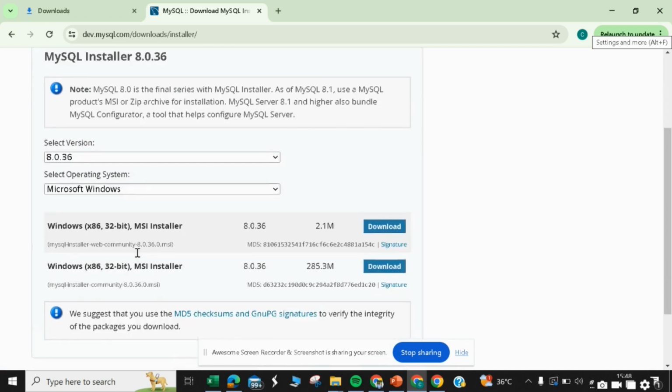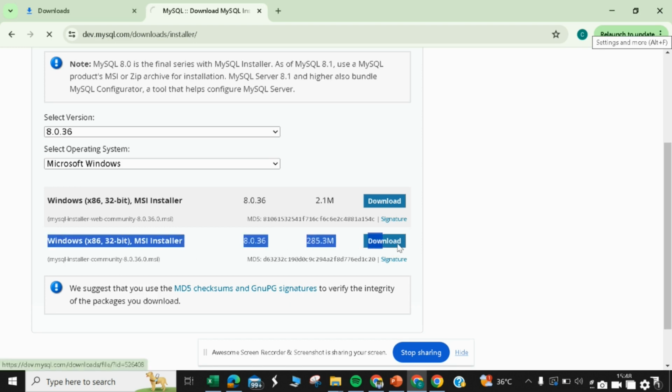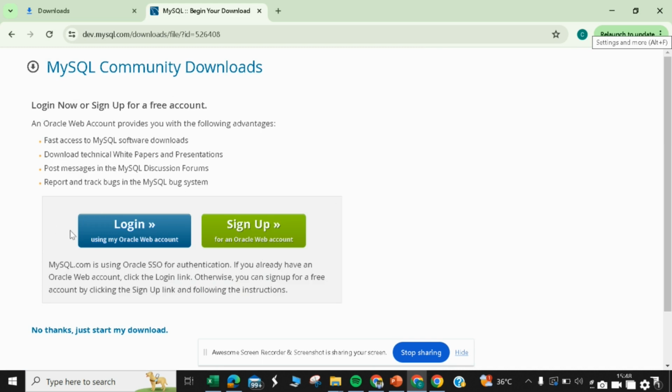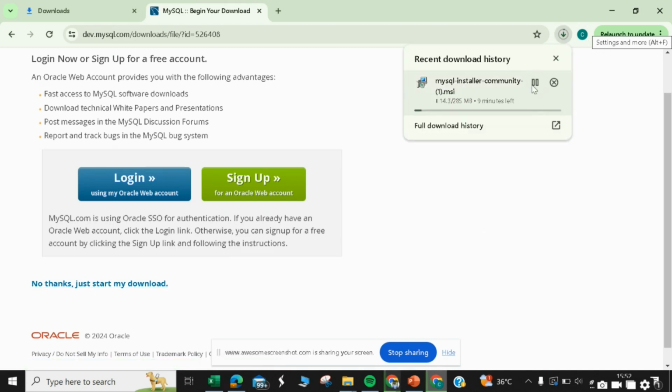After this, there are again two options and we will choose the second one because this is a complete package. So click on download this. Now it asks for login or sign up. You can simply skip this step by clicking here. No thanks, just start my download. Once you click here, you'll see that your download has already begun. Since I have already downloaded this, I will pause this one and will directly move to the installation part.